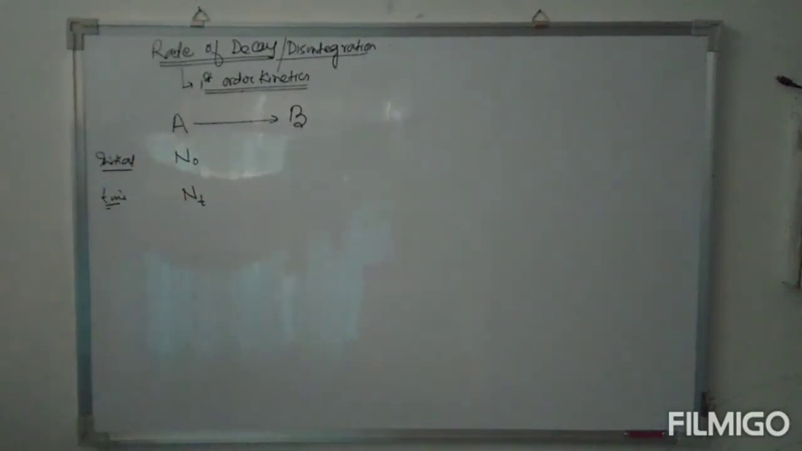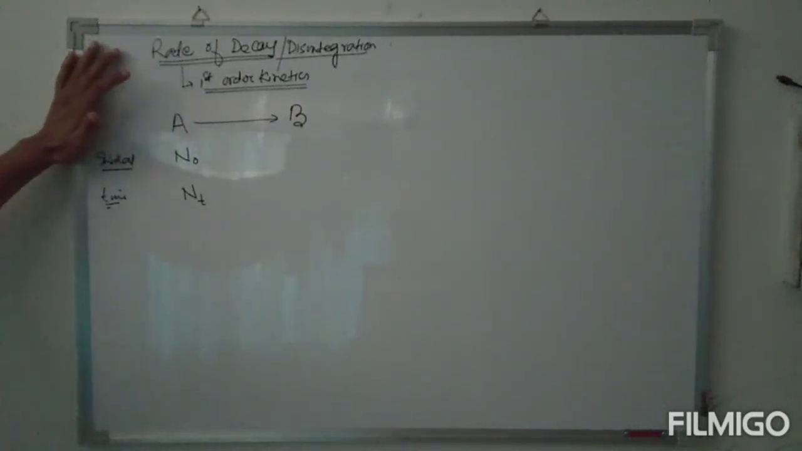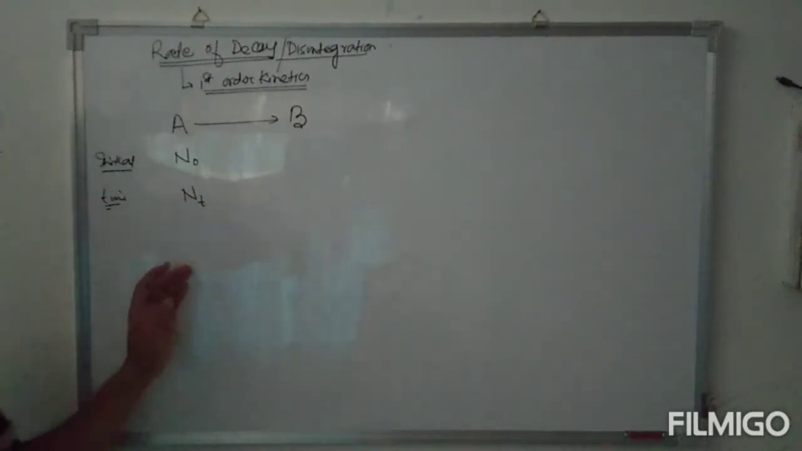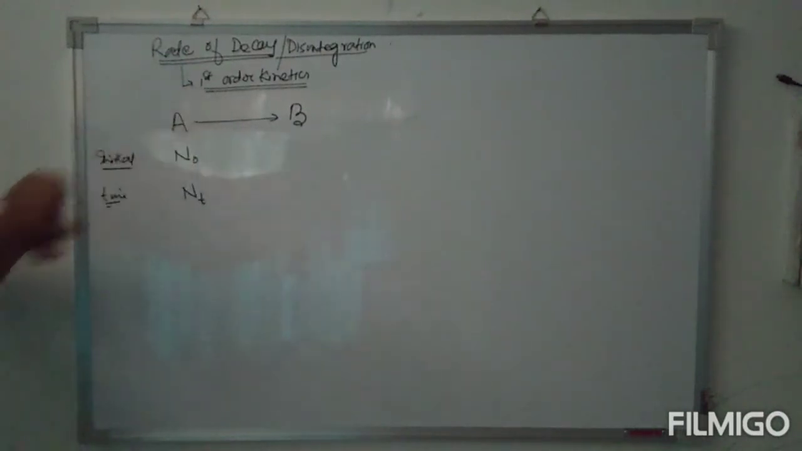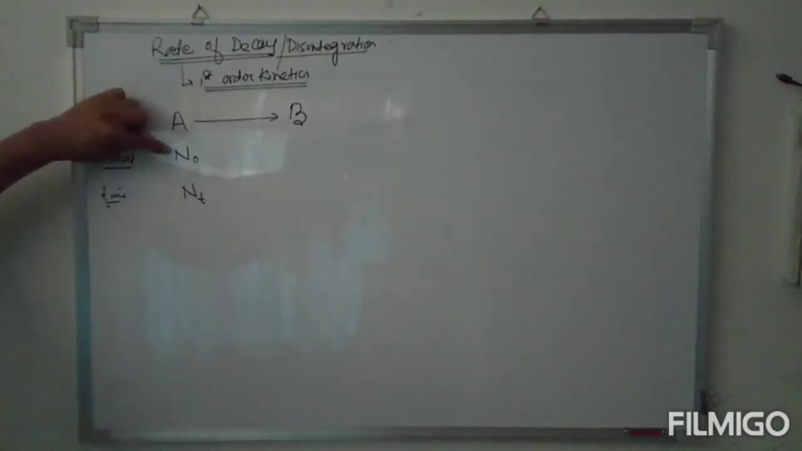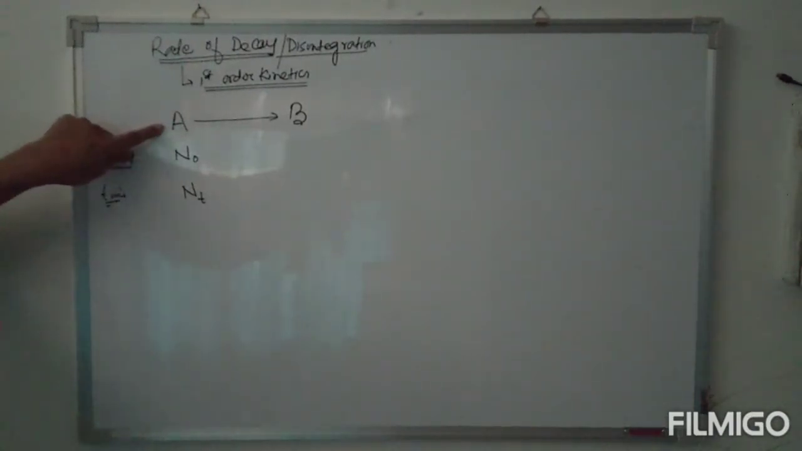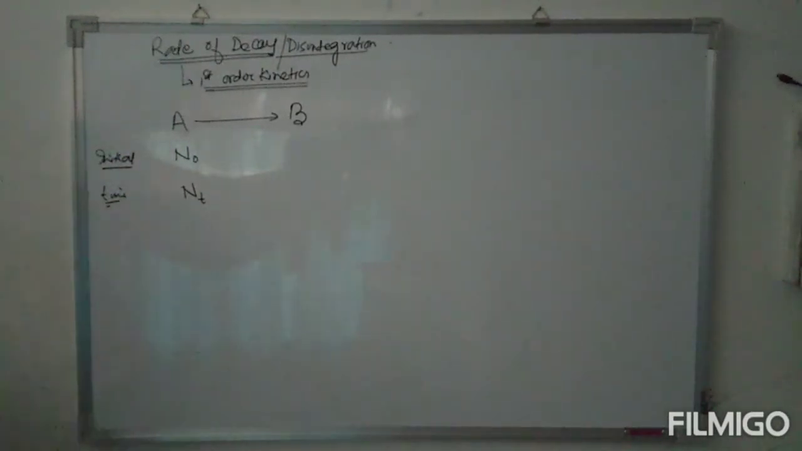Now look at this. Normally in first order kinetics we take the help of either pressure or concentration. A radioactive substance we don't express in terms of concentration or pressure. So it is defined in terms of the number of radioactive atoms. The number of radioactive atoms initially is N0, and the number left after time t is Nt.